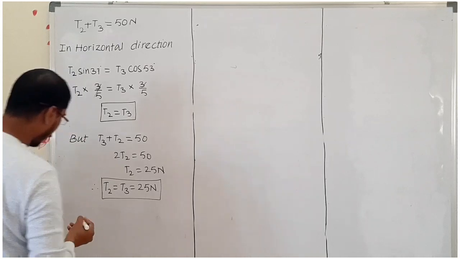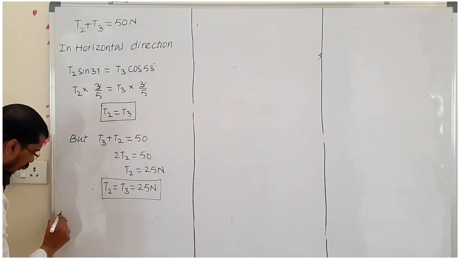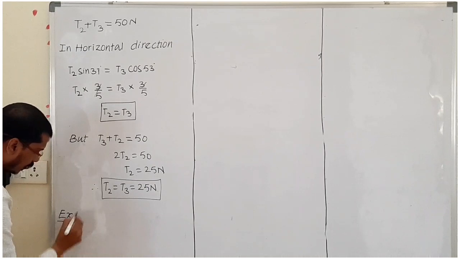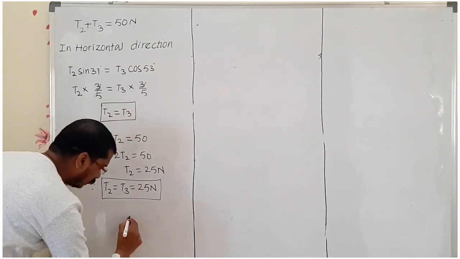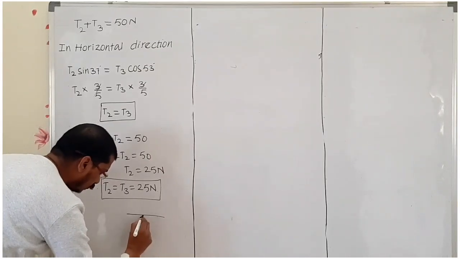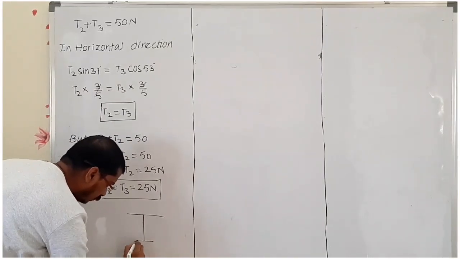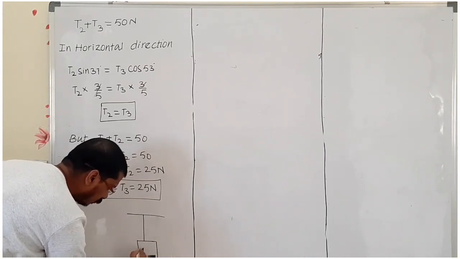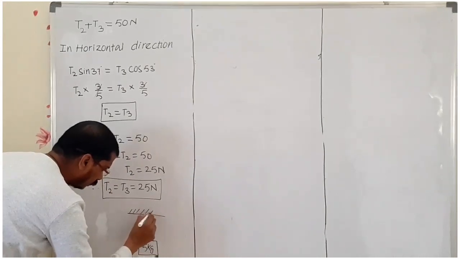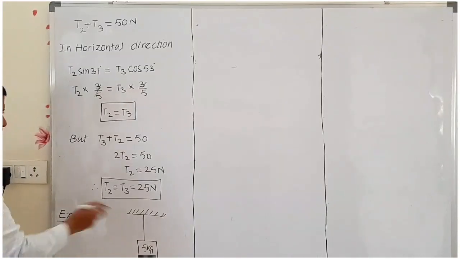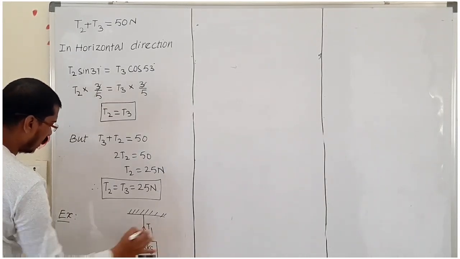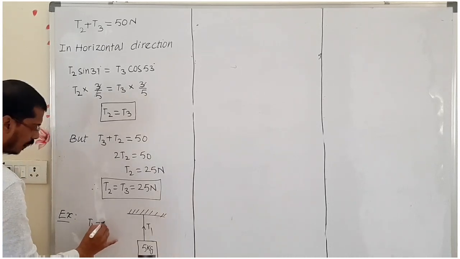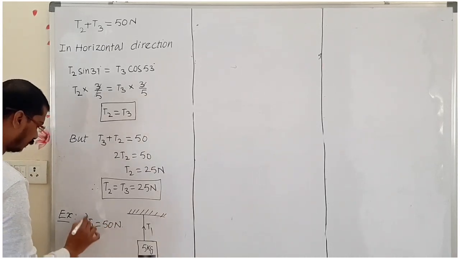Now again we can find out another sum also. Very simple question. Now what is the tension acting on the string? Let us consider this is T1. Now T1 equals, what we can write is 50 Newton.